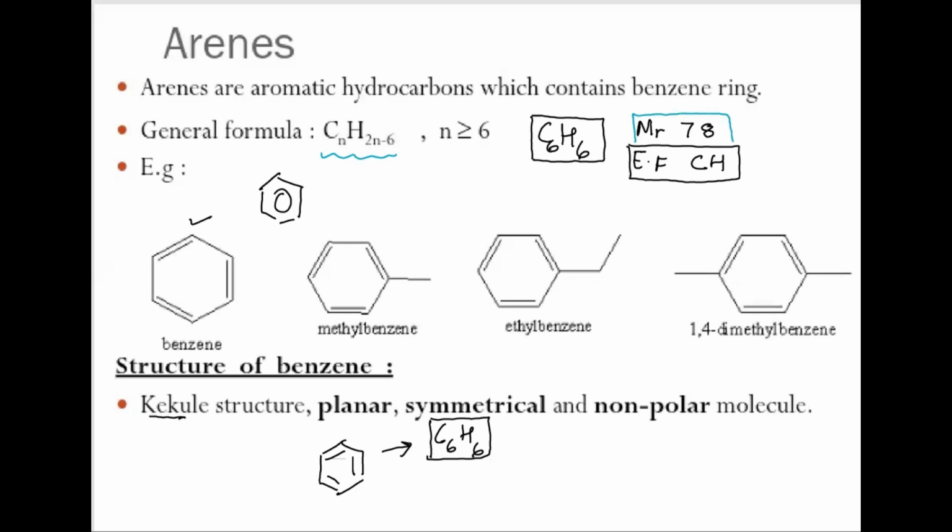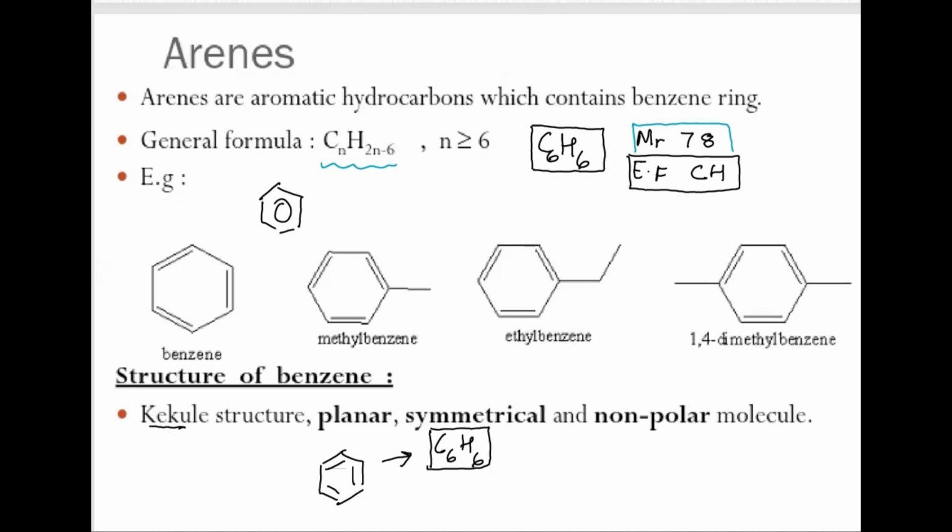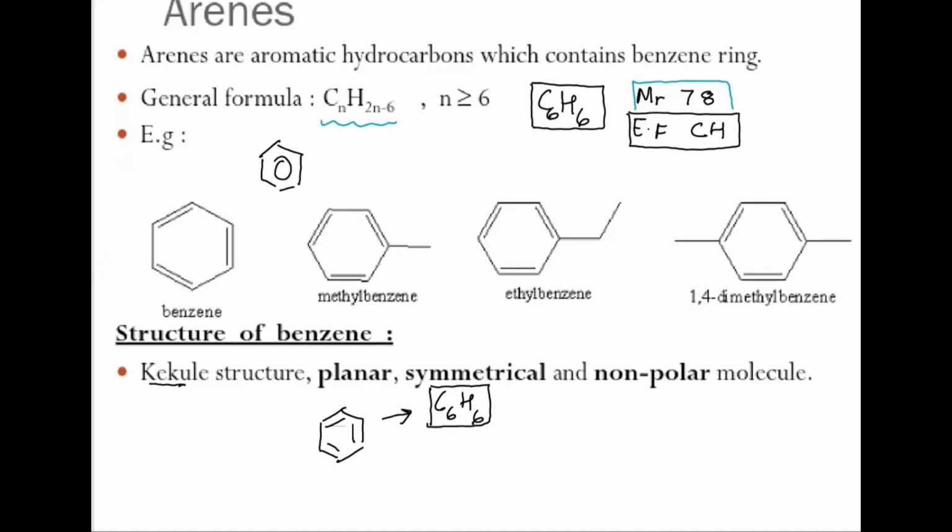This is the structure of benzene, which a chemist known as Kekule presented. There are going to be 6 carbons with alternate double bonds and single bonds between the 6 carbons. This was the structure initially presented by Kekule. And this is another compound, in skeletal structure, methylbenzene. So these are some very commonly known aromatic compounds which have the basic structure of benzene as a functional group. These are some examples of the arenes or aromatic organic compounds.